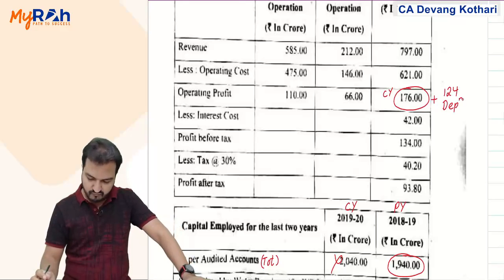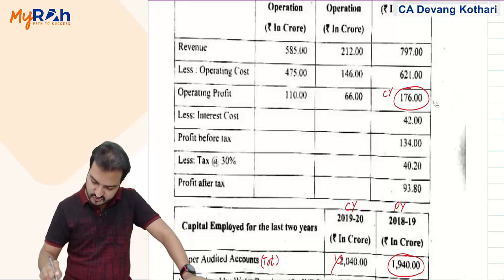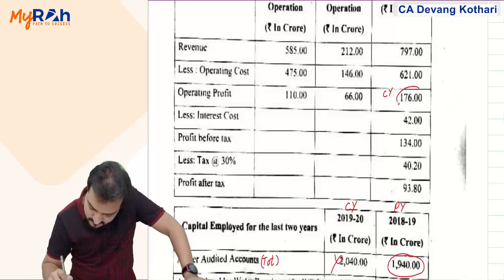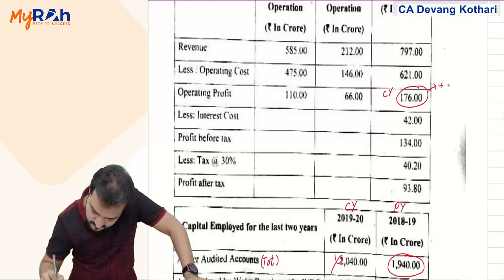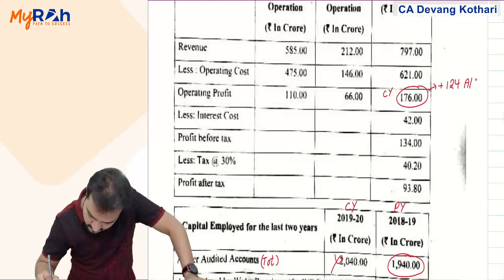Wait, let me show. Plus 124 is accounting depreciation.